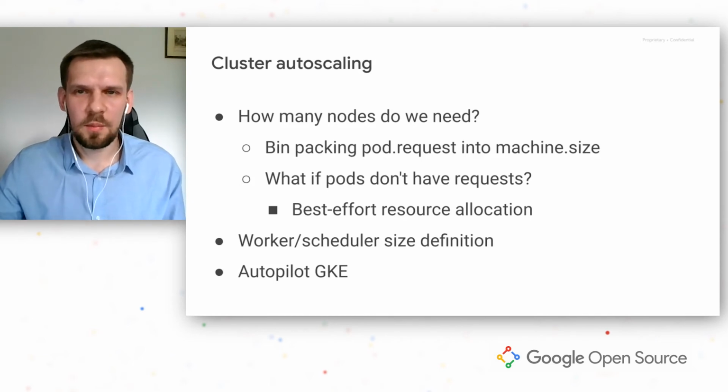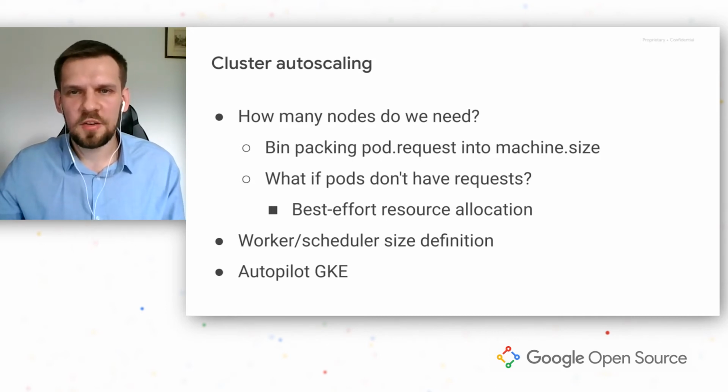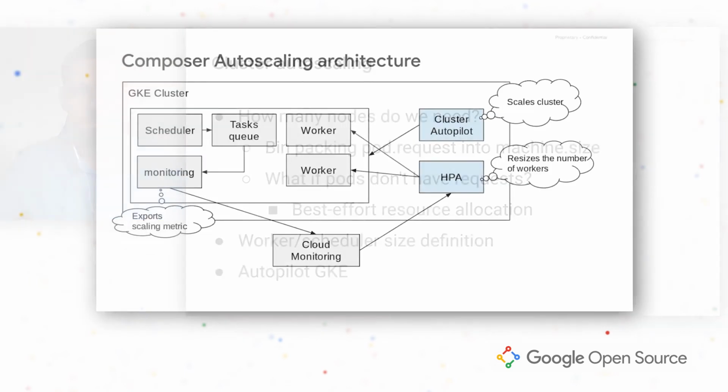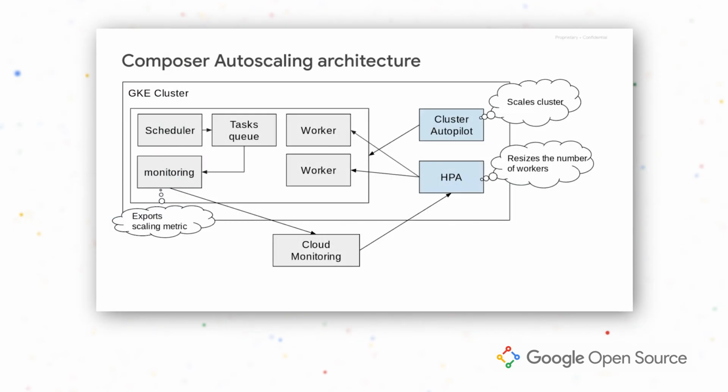We also changed the type of the GKE cluster that we use from standard to autopilot GKE, which automatically adjusts the number of nodes to the current needs. So if you want to have the full architecture of Airflow autoscaling in the Composer, then we could see this picture. The story begins in the scheduler, which puts tasks in the task queue.